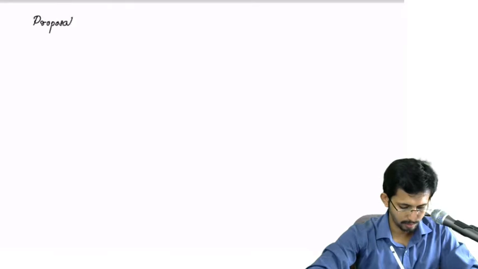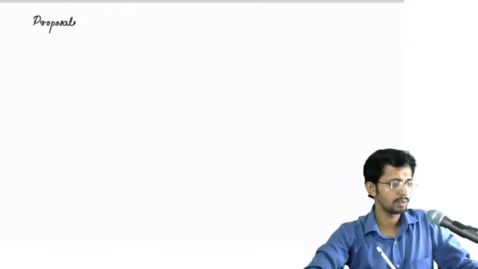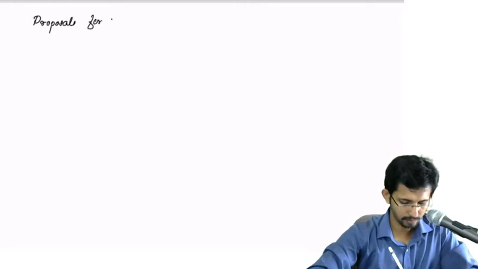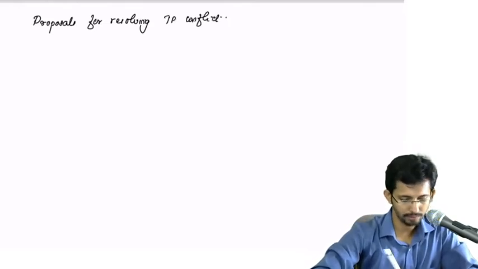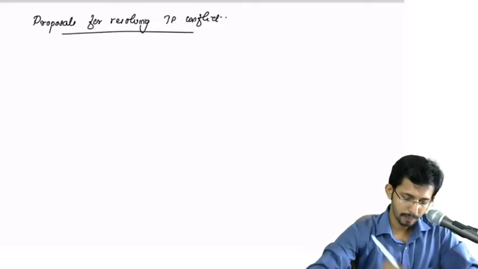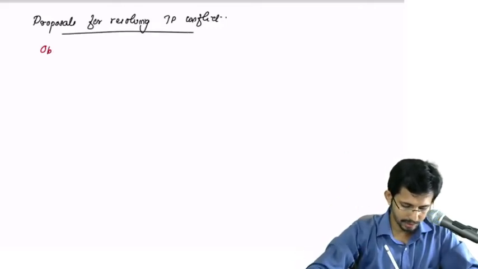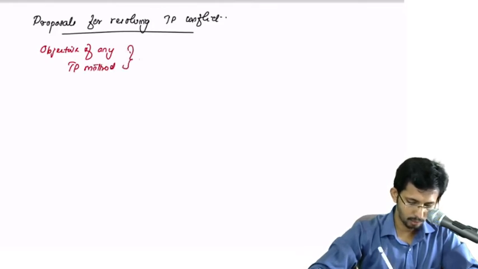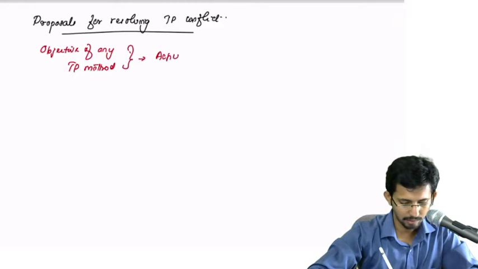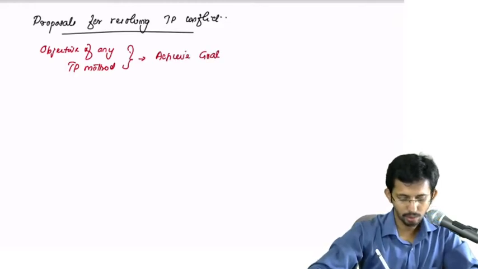Proposals for resolving transfer pricing conflict. You can write the heading: Proposals for resolving transfer pricing conflict, TP conflict. Okay. So the objective of any TP method is to achieve goal congruence.